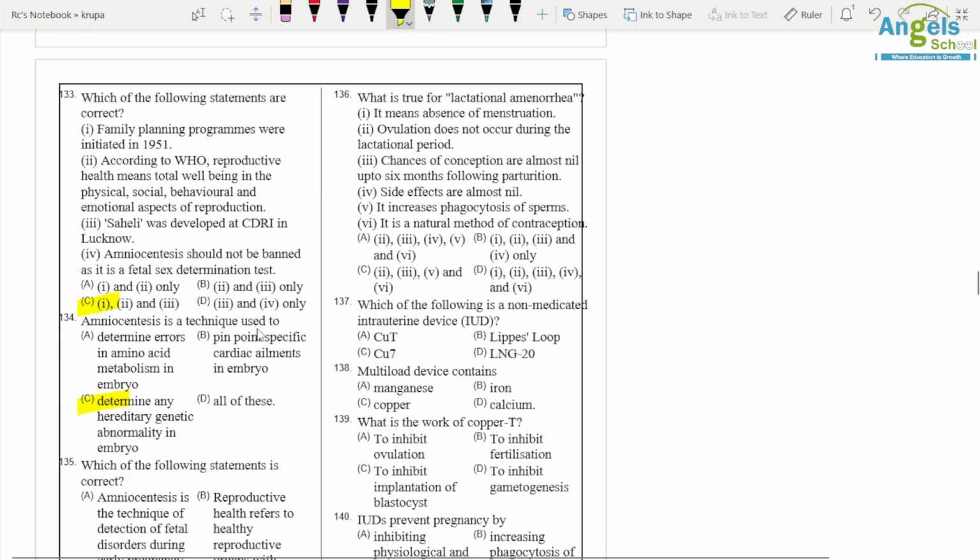What is true about lactational amenorrhea? It means absence of menstruation. True.